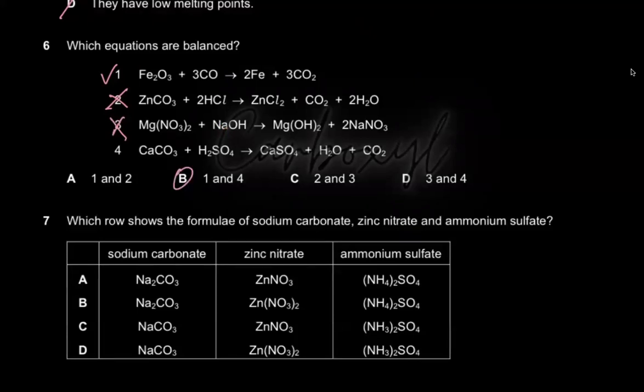But let's check 4. 4 is also a balanced equation. Why? Calcium, there's only 1 calcium on the left and there's 1 calcium on the right, 1 sulfate on the right, 1 sulfate on the left, 1 carbonate on the right, and you have CO2 and O. So there are 3 oxygens and 1 C, 3 oxygens and 1 C. Everything is balanced on the left and right hand side. So 1 and 4 are the correct options.